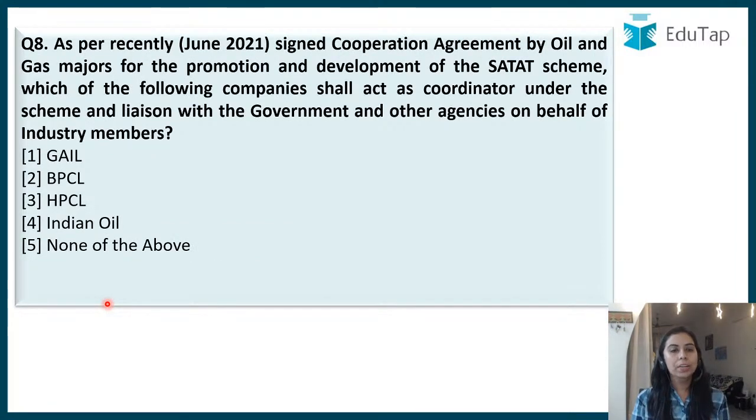Chalo, as per the recently signed cooperation agreement by oil and gas majors for the promotion and development of the Satat scheme, which of the following companies shall act as coordinator under the scheme and liaison with the government on behalf of the industry members? Hanji. So Satat scheme is another very important scheme, right? A cooperation agreement was signed by oil and gas majors, and the company which will be the coordinator is GAIL, BPCL, HPCL, Indian Oil, or none of the above. I'll tell you about Satat scheme. First you tell me the answer.